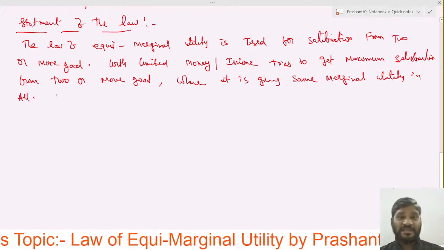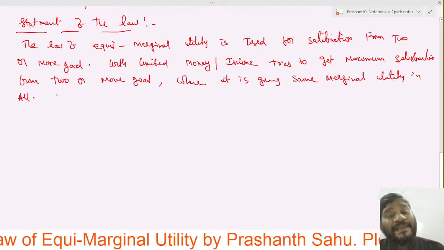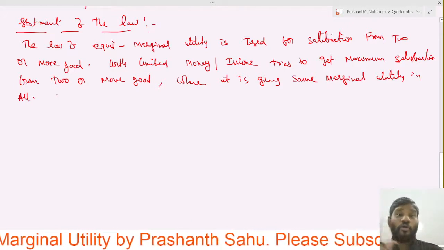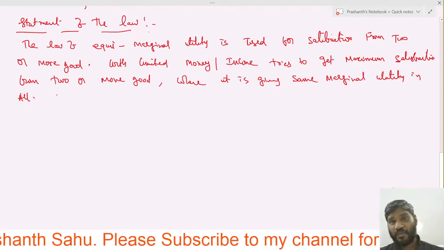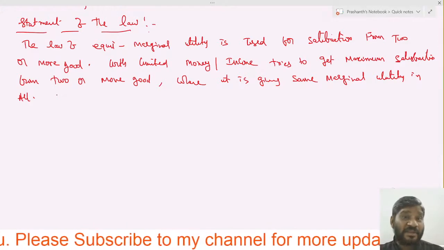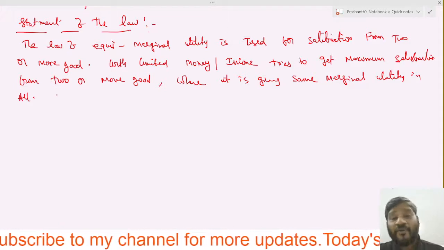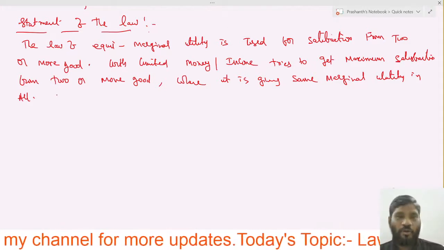So he plans in such a way that the 2 goods are giving the same marginal utility, with the help of 2 or more goods.